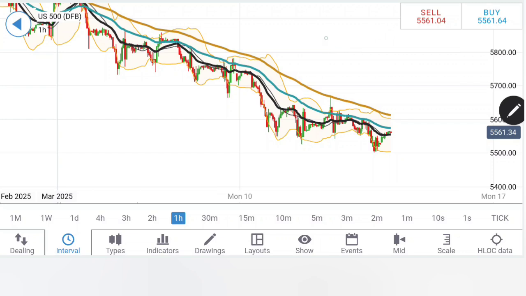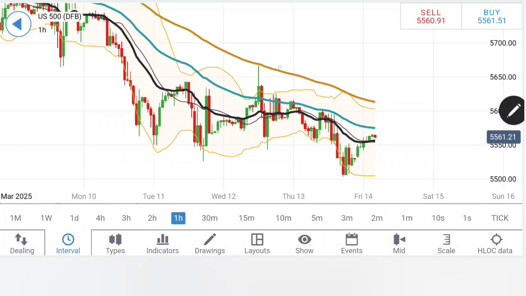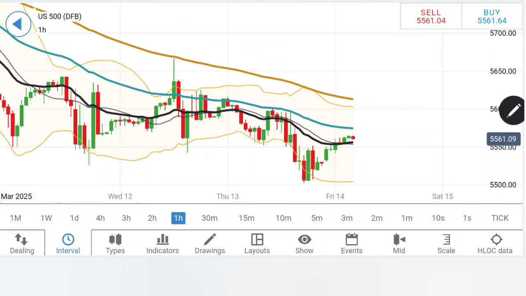Let's start. If you look at the S&P here, lower lows are there, lower highs are there, trading in a bearish channel. It needs to break beyond 5650 in order to confirm a reversal, and that appears to be a far beyond level as of now. First hurdle should be at 5600, then 5620 and then 5640.50. These are going to be the three key levels which the S&P needs to break in order to confirm a reversal.